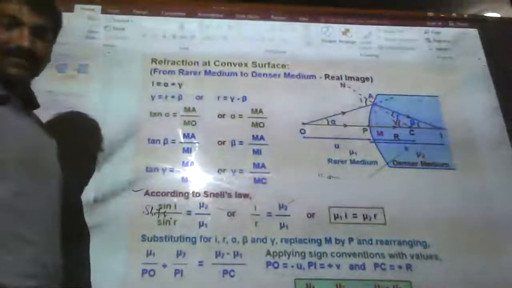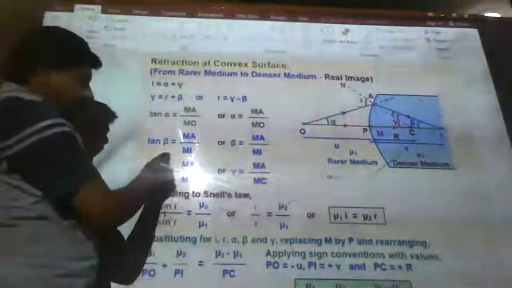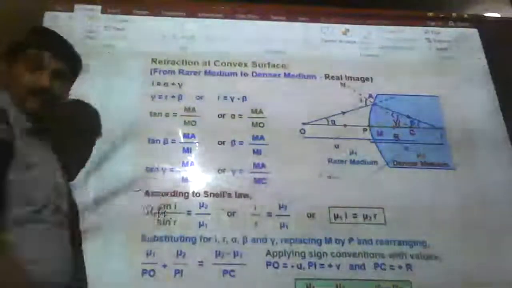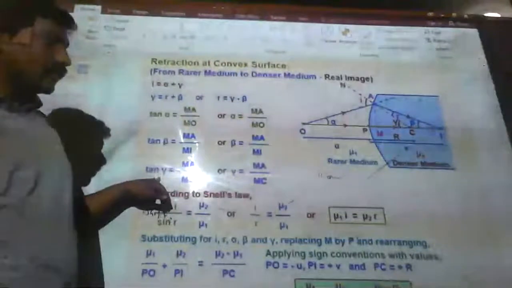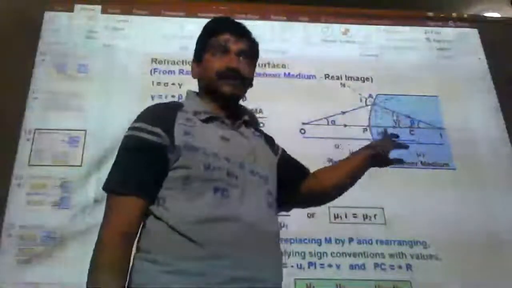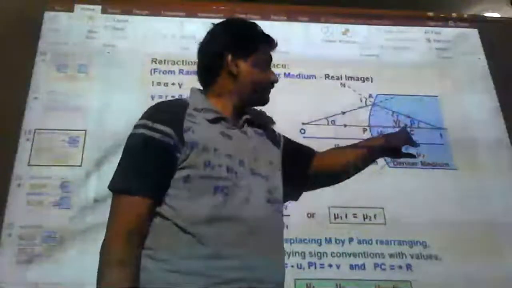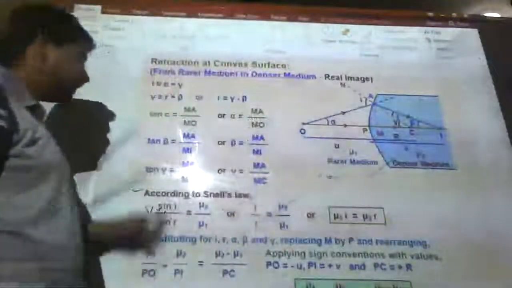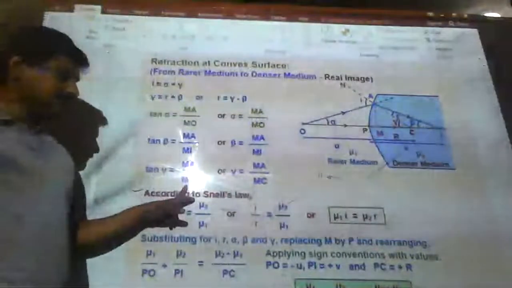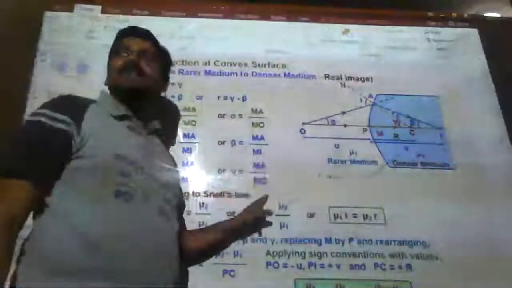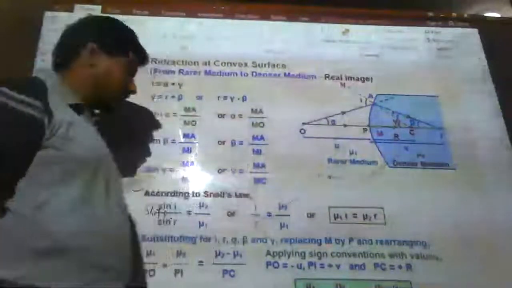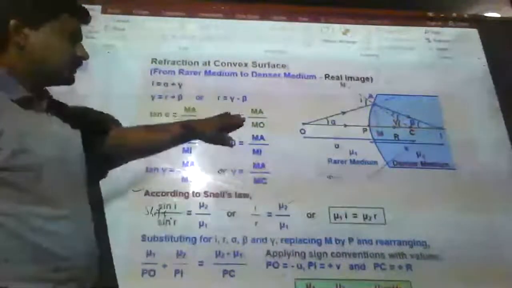Next, tan gamma. What is this tan gamma? Tan gamma equal to, I need to consider with respect to this triangle AMC. So tan gamma equal to MA by MC. Since the angle is smaller, I am considering gamma equal to MA by MC. Now based on mathematics, I got the angles.